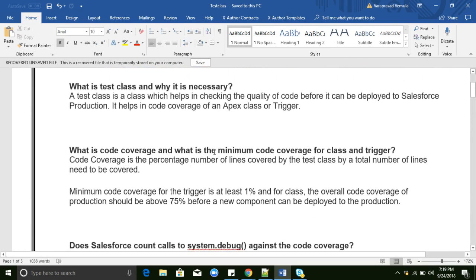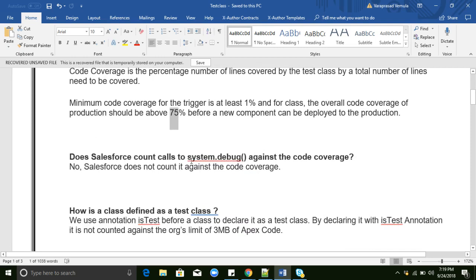And what is code coverage, and what is the minimum code coverage for a class and trigger? As I explained previously, code coverage is the percentage of covered lines. The minimum code coverage is at least 1%. At least 1% is mandatory for all the classes, and to deploy multiple classes and multiple packages, the overall code coverage should be 75%. And system.debug is not considered in the test class.